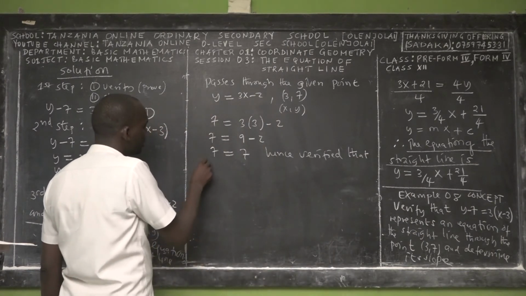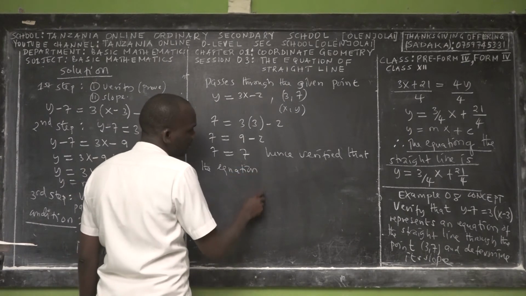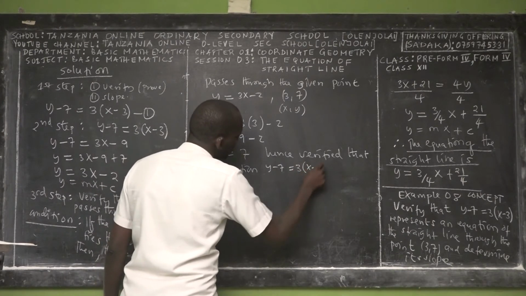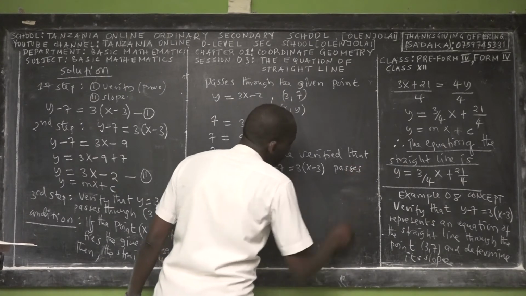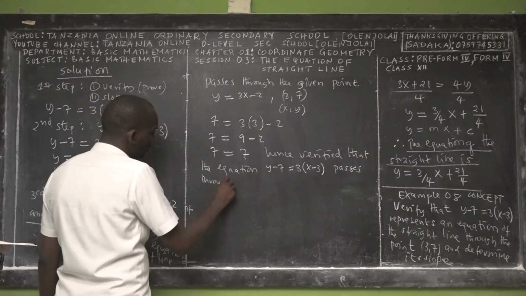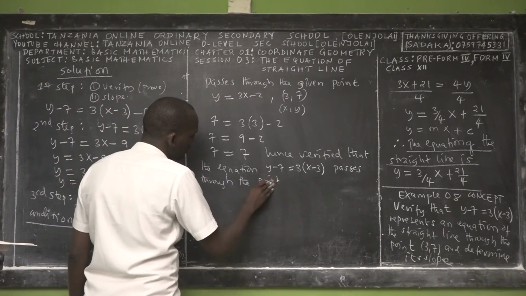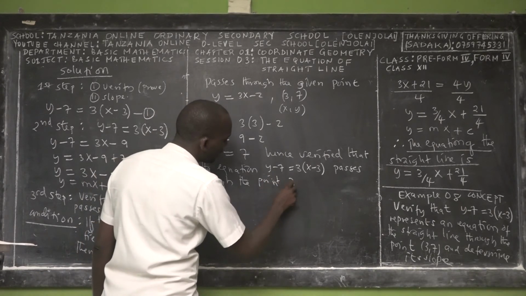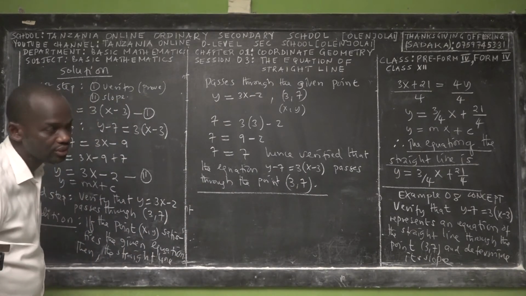Okay, the equation y minus 7 is equal to 3 times x minus 3 passes through the point 3, 7. So that is the response for the first question.